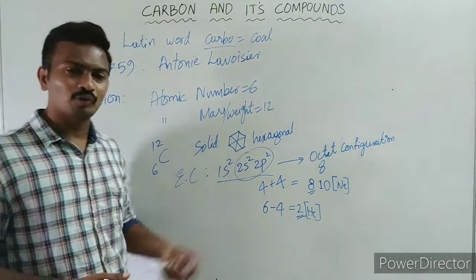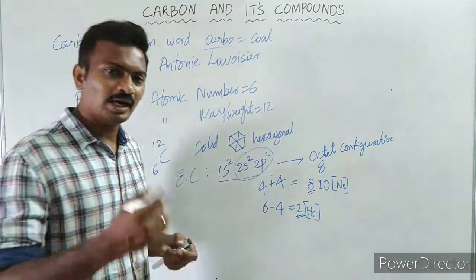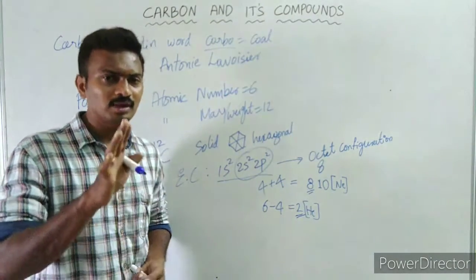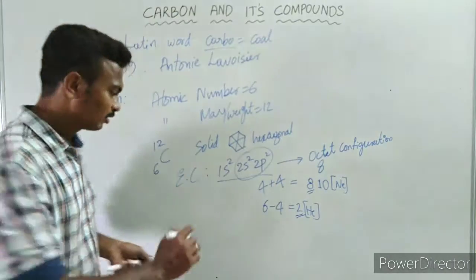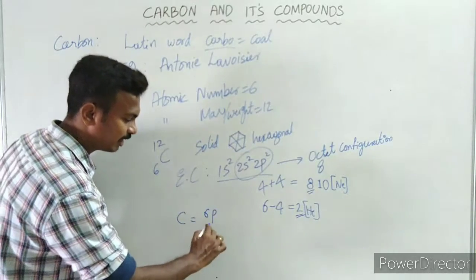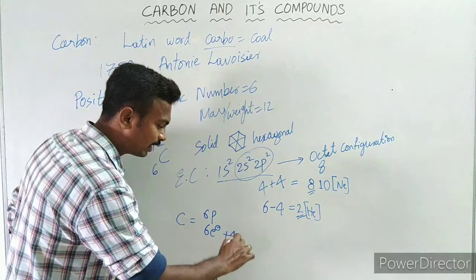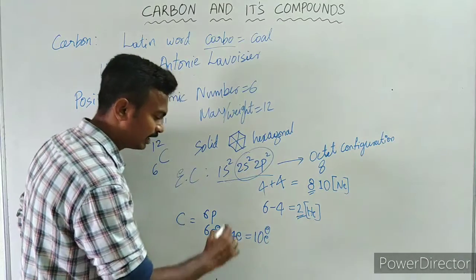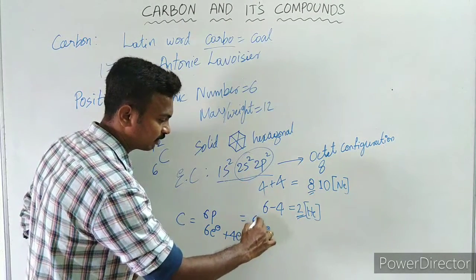See here, carbon with 4 valence electrons gaining 4. If you assume that carbon has gained 4 electrons, now what happens? The number of protons will be 6. By gaining electrons, the protons number doesn't change. So carbon has 6 protons and 6 electrons. By gaining 4 electrons, it will have how many? 10 electrons totally, and the number of protons will remain as it is, 6 protons.